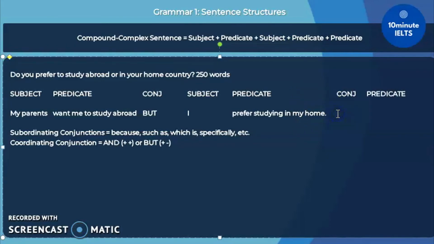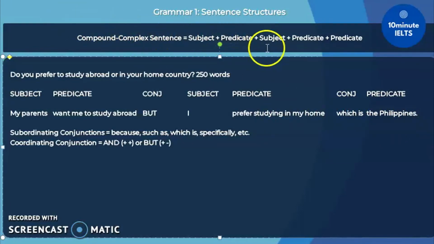We could say, my parents want me to study abroad, but I prefer studying at my home, and then use the subordinating conjunction "which is," and then the predicate will be "the Philippines." That is our compound complex sentence. Let's read that out loud. My parents want me to study abroad, but I prefer studying in my home, which is the Philippines. And that will give you your compound complex sentence already.